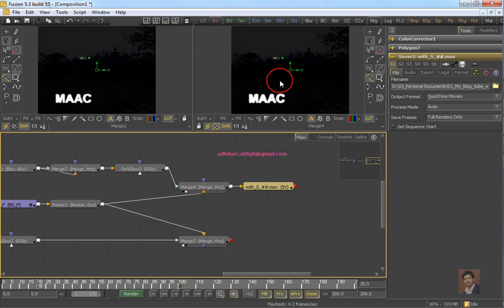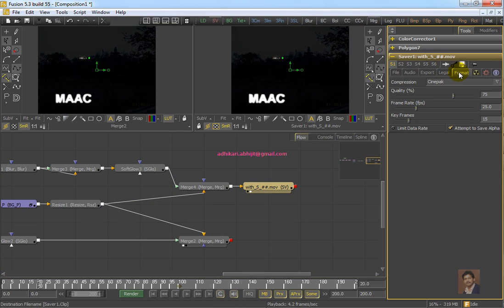Connect this one, adjust the format. For the compressor I am selecting Sorensen 3, the quality I am selecting around 95%, frame rate 25, it's okay.